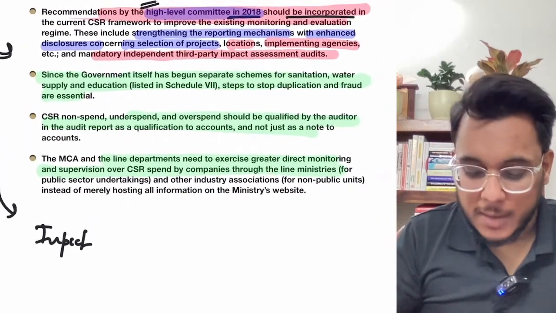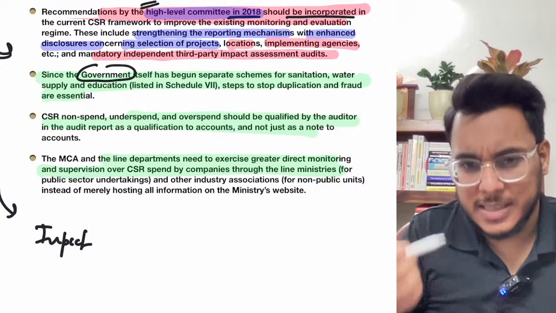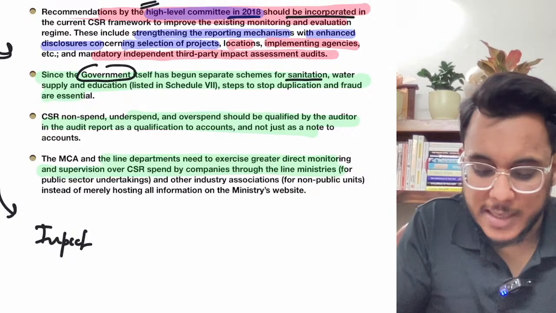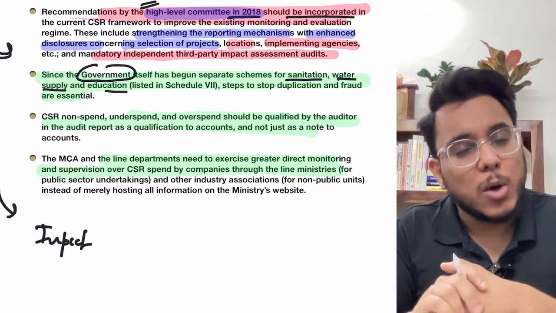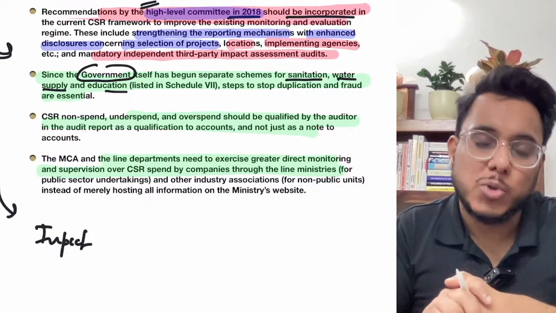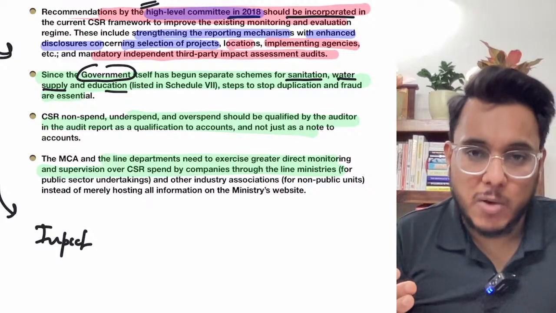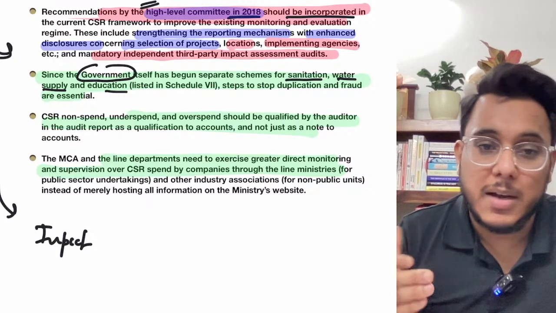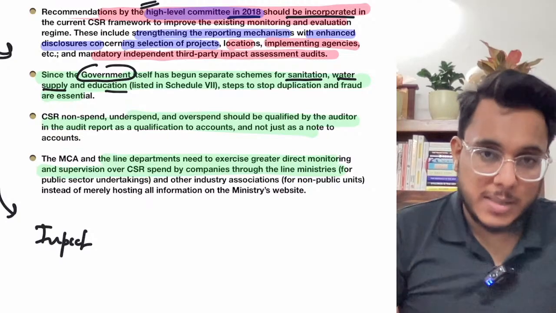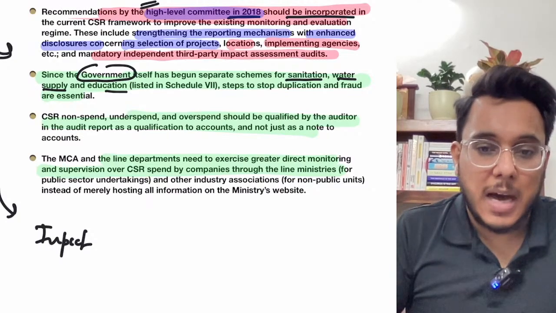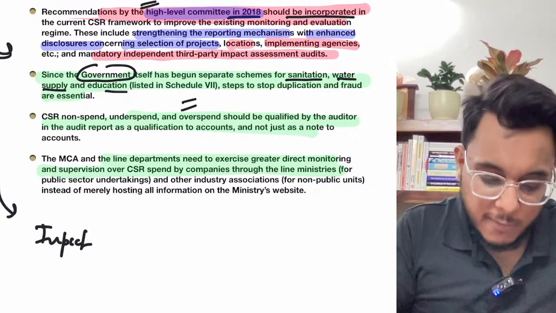Now, moreover, it's provided that the state governments many a time are also running schemes by themselves, for example, schemes for sanitation, water supply, education. Fine. And at the same time the corporates are also working on the same thing, so this leads to duplication. So in the areas where the state is doing good work, the corporates need to find other areas where more focus is needed and where government efforts are not leading to a lot of fruits. Fine.